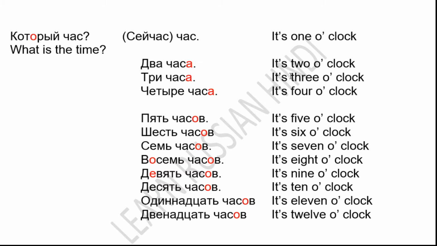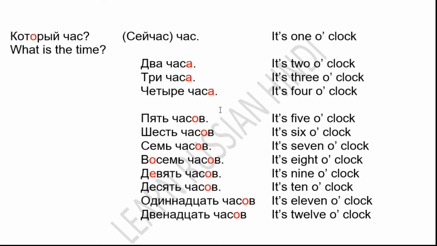For 2, 3 and 4 o'clock it will become chasa. Though it is written cha-a-s-a, it is pronounced chisa. Chisa. So it will become dva chasa, it's 2 o'clock. Tri chasa, it's 3 o'clock. Chetyre chasa, it's 4 o'clock. Up to 4 it will become chasa. For 2 to 4 it will become chasa.